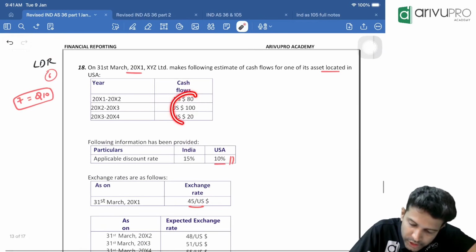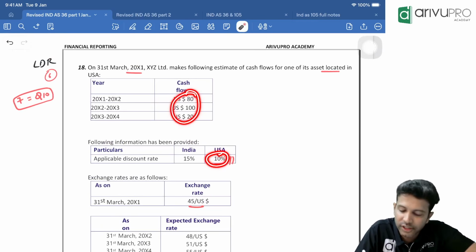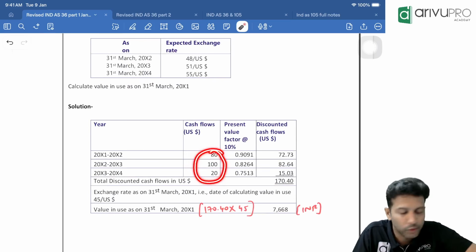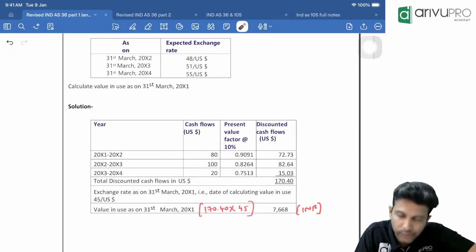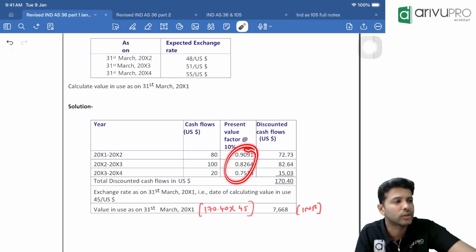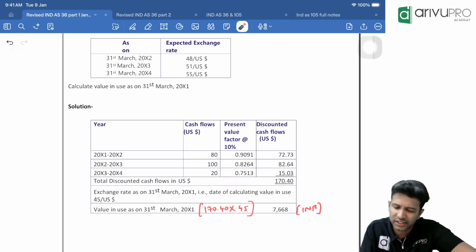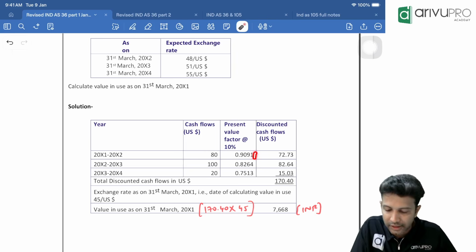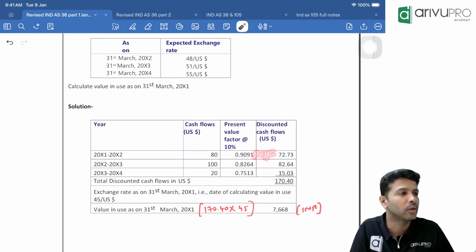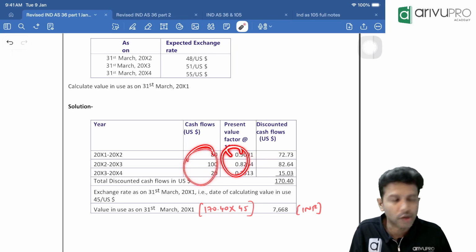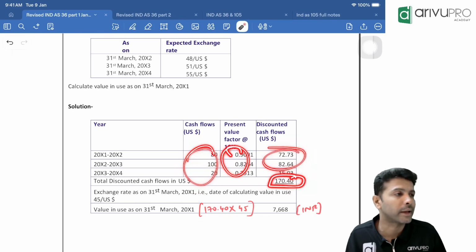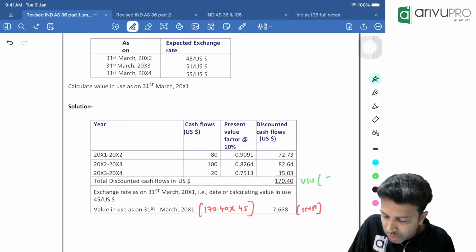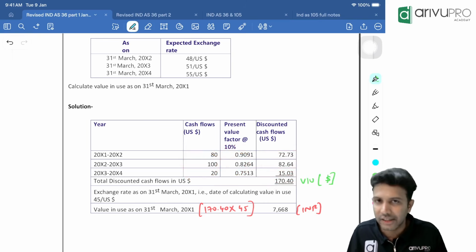Okay. This is your future cash flows and 10% is the discount factor relating to the US dollars. So that's what I've done here. Take the future cash flows, 10% is the dollar related discount factor. At 10% discount factor, find out the PVIF for each year. Since the cash flow is different every year, you can't do a shortcut. We have to take each year's discount factor separately. That we call PVIF, present value interest factor. Multiply future cash flows by discount factor, you will get the present value. The total present value itself is value in use. But this value in use is in dollars because all the data is in dollars.